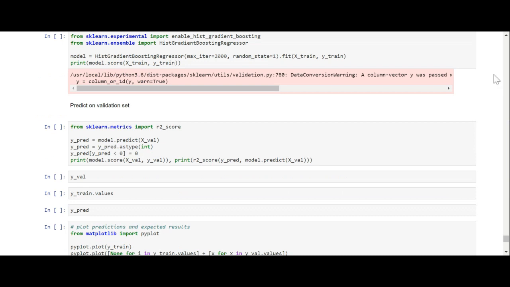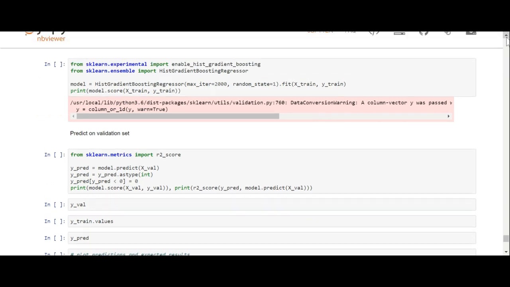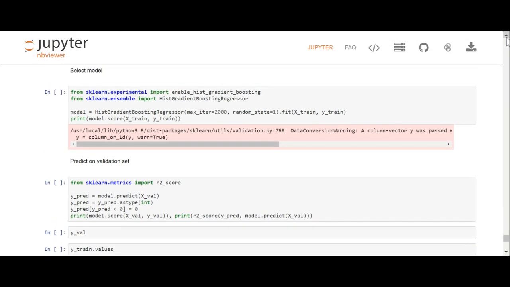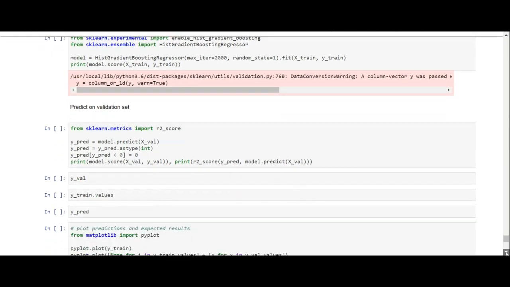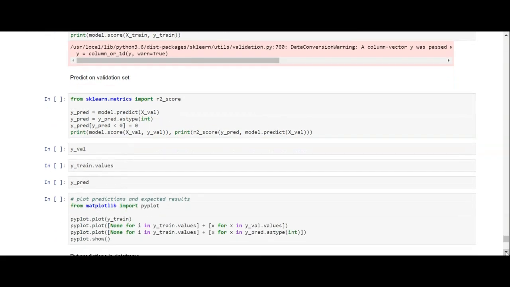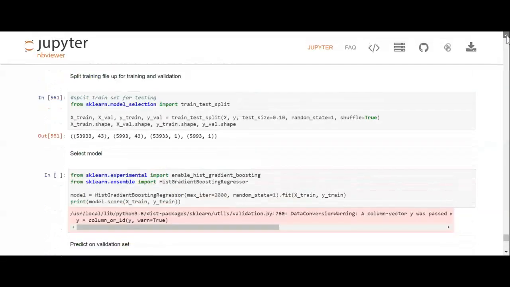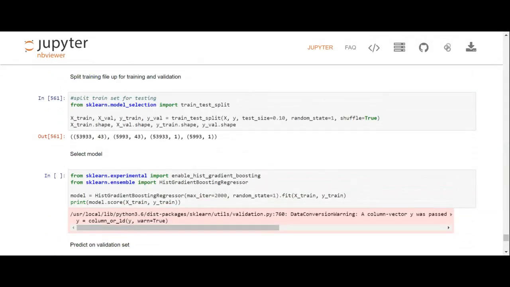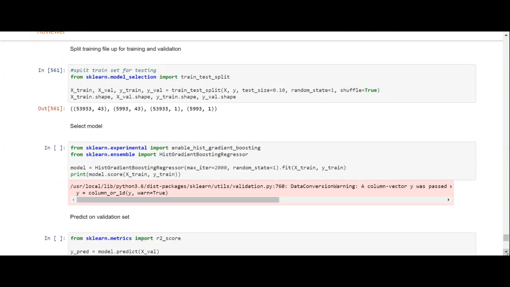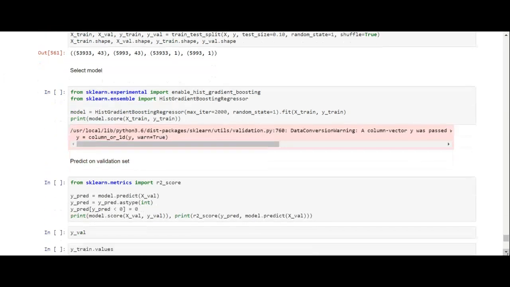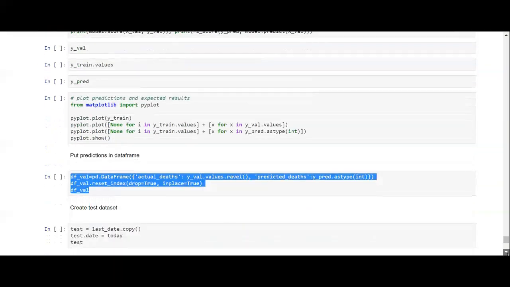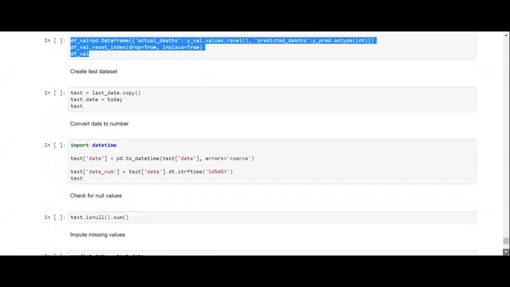We selected our model, which is enable hist gradient boosting. We checked our... we predicted on it, but you can see here nothing's working anymore.